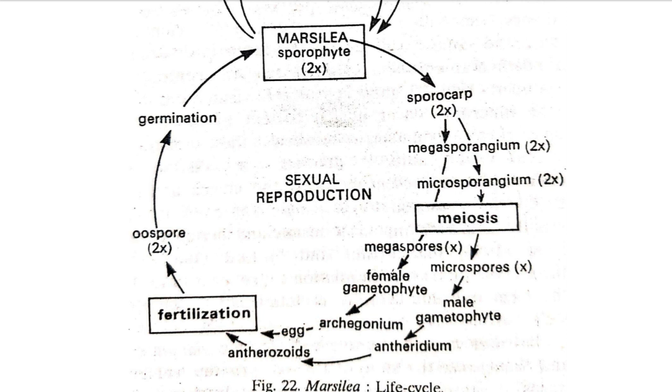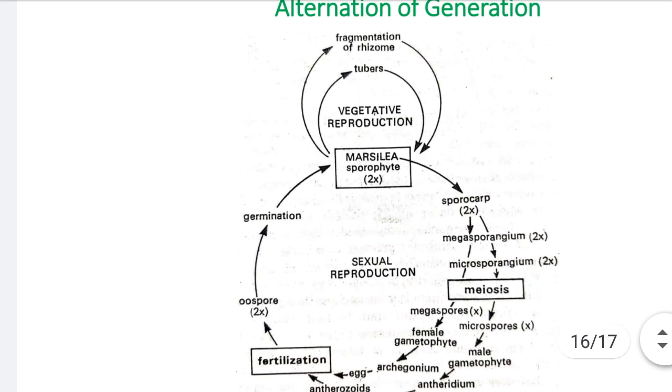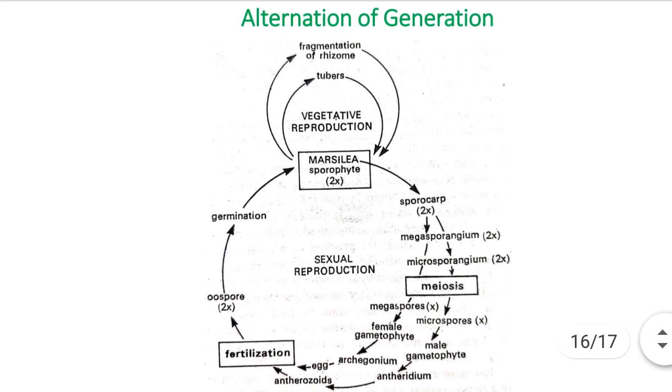In post fertilization changes, the zygote goes into the development of the embryo, and that embryo is diploid, because the diploid zygote directly produces the embryo, and the embryo directly produces the sporophytic plant body, so in Marsilea the sporophytic plant body is diploid. In this way, the alternation of generation and the life cycle of Marsilea is over.